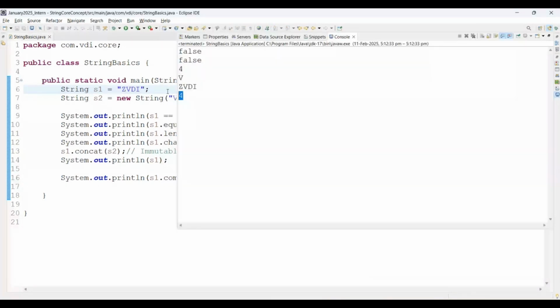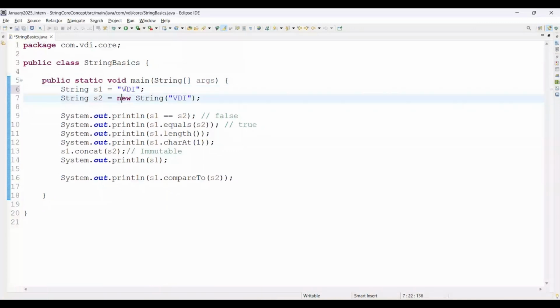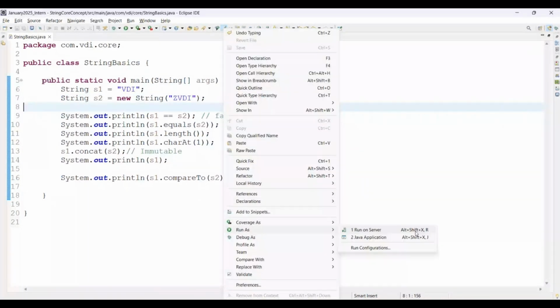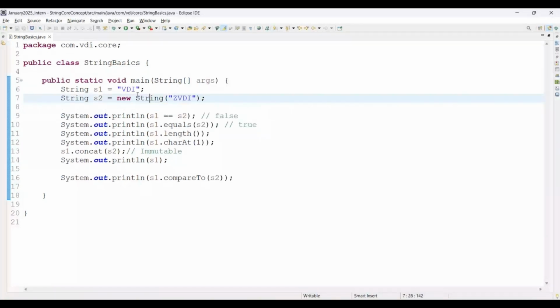But now you can consider the second string is greater than the first one. Then it will print a negative value, like a minus value. -4 it will print. Okay. You can simply consider here, if both strings are equal, it will return 0. If the first string is greater than the second, it will return a positive integer value. Else it will return the negative value.